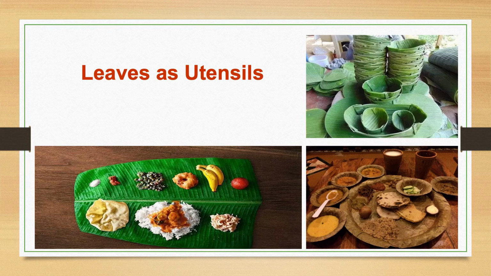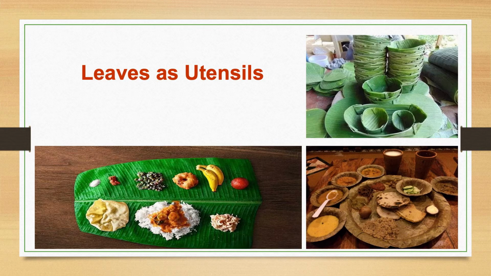leaves only. Since ancient times, people have been eating in pattal, as that is considered good for health as well as economical too. When it comes to serving food, mostly it's the banana leaves that people use, but leaves of sal tree, teak tree, lotus, etc.